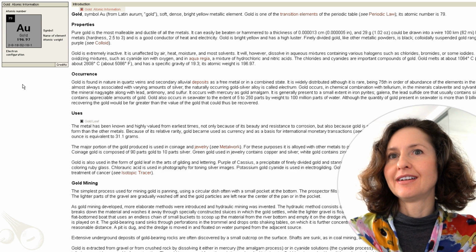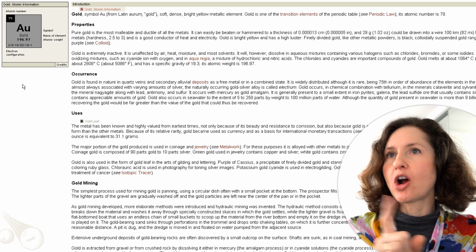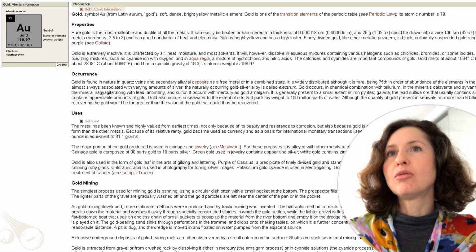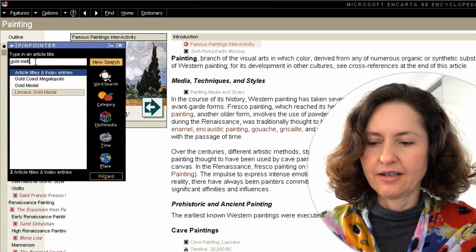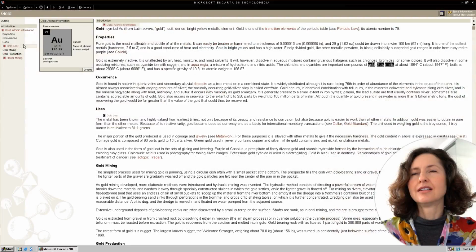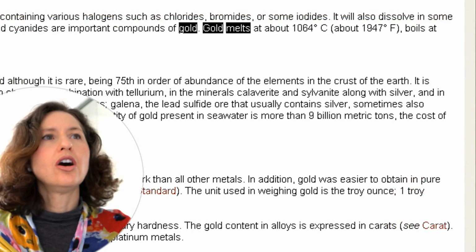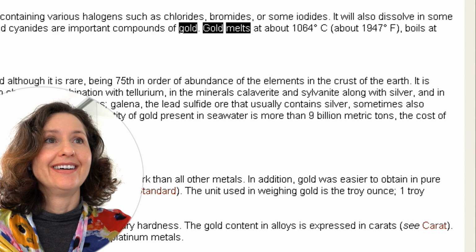Have a little go. I can already see it on the screen at the moment. No, I know, but you want to try it. You want to test it? Okay. So I want to go back, gold melts. And it's highlighted the words for you. Oh, there it is. Gold melts at about 1064 degrees Celsius.